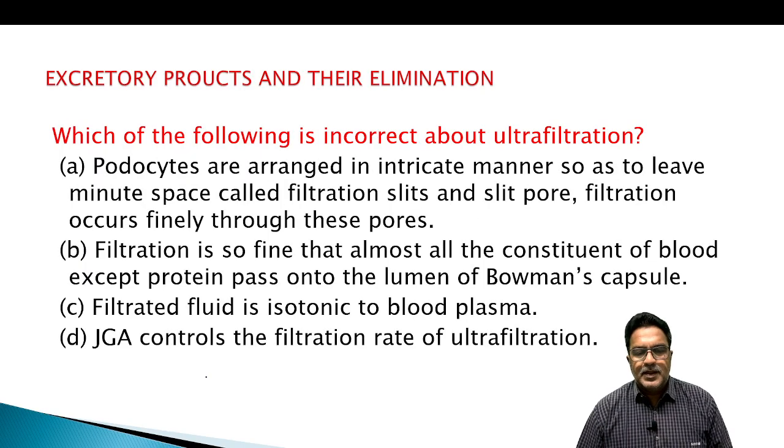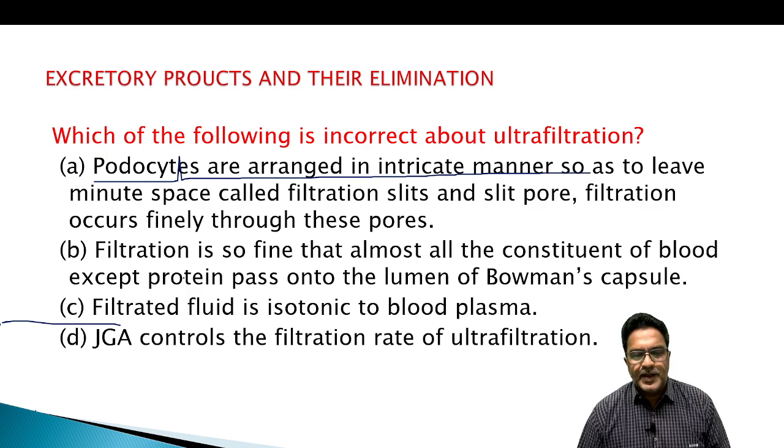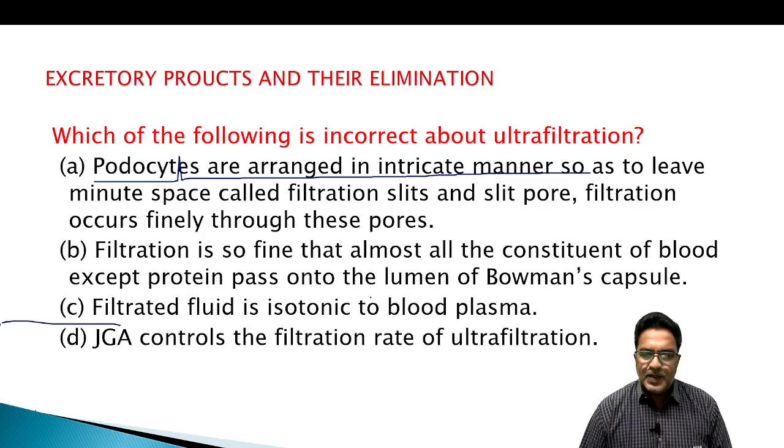Next, which of the following is incorrect about ultrafiltration? Podocytes are arranged in an intricate manner so as to leave minute spaces called filtration slits or slit pores. Filtration occurs finely through the pores. Filtration is so fine that almost all the constituents of blood except protein pass into the lumen of Bowman's capsule.